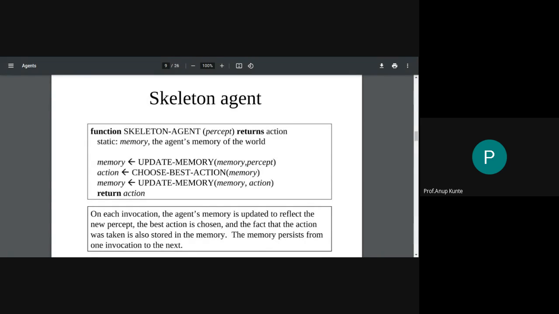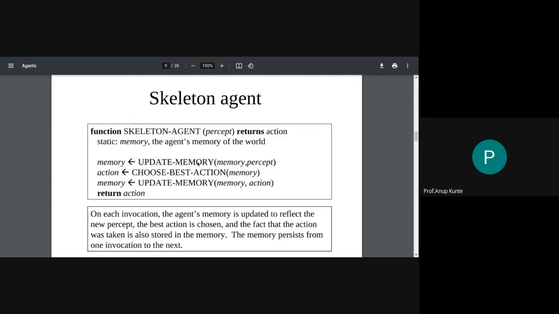So the memory represented by that variable, that memory address, is not reused, not refreshed as the function call ends. So if I make a second call, I will remember those variables. So to show persistency, this particular variable has been defined as a static variable. So we are saying that memory is a static variable. This is the agent's memory of the world. So in this variable, the agent is storing or memorizing how the world previously was. So it's a memory of the agent.